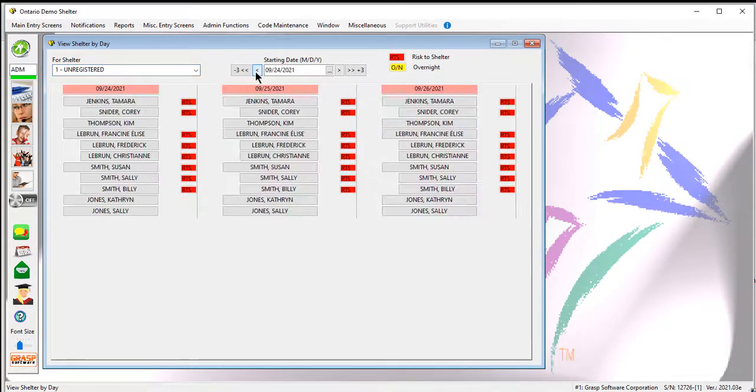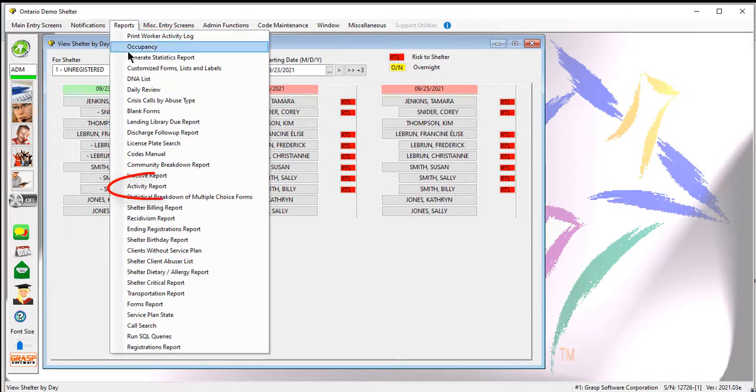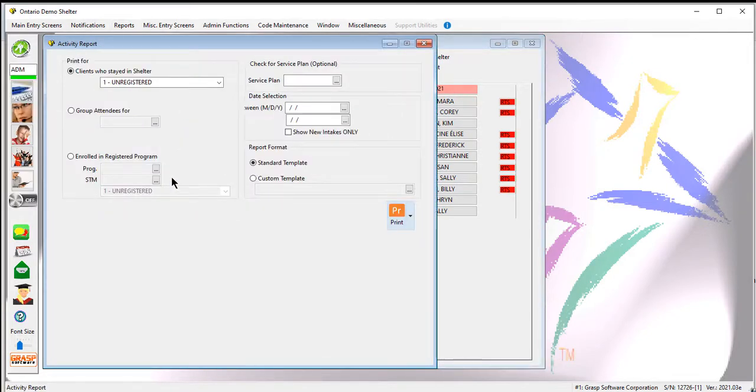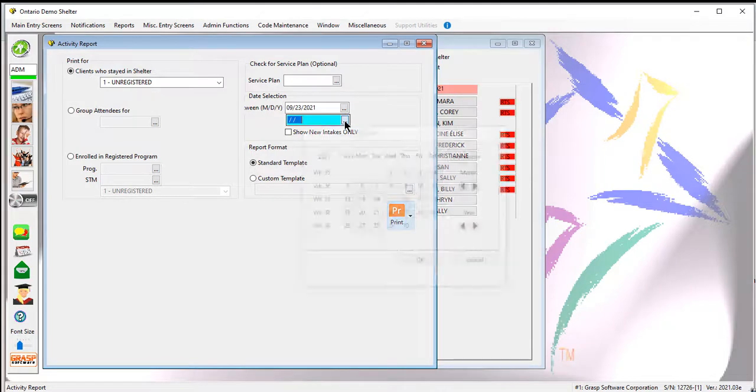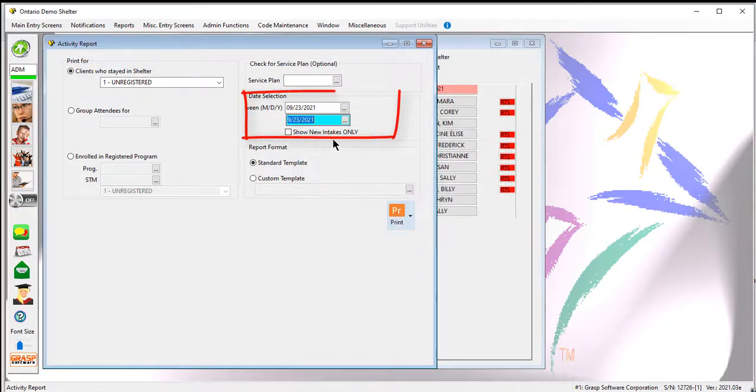You'll notice if I scroll here, there's my green bar. I can now print a report that's going to give me the status of all these people who stayed here on the 23rd and what that miscellaneous 4 field is. And the way I have to do that is I need to create a custom activity report. So under Reports, you have a choice for Activity Report. And if you go in here, you notice you're going to want to say clients who stayed in the shelter, and your date selection is going to be always yesterday. The day end needs to have been done for the day that you're reporting on.